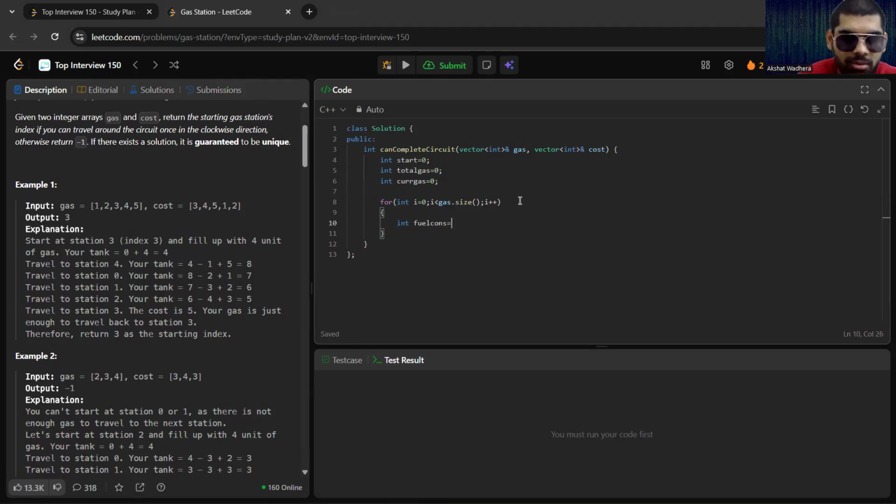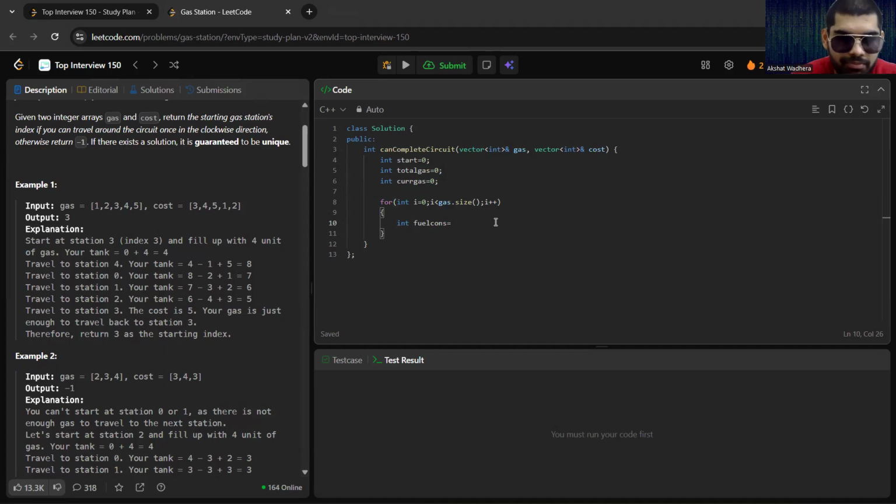Now I'm going to define another variable, int fuel consumption. How I'm going to measure it is, for example, taking into account the zeroth index, the total fuel consumption here is +1, as I am gaining 1 unit of gas and losing 3 units of gas.